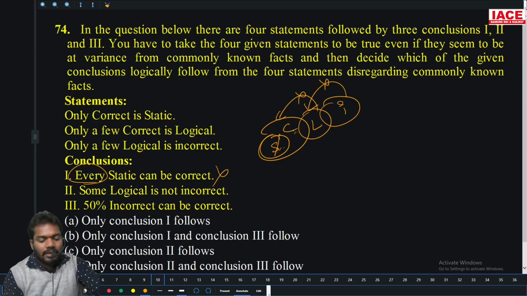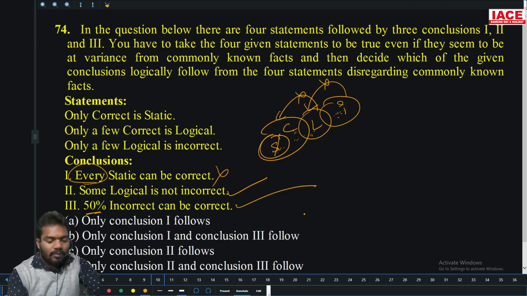Then some logic is not incorrect. Yes, they are only telling. Some part of logic is not at all incorrect. Yes, follows. 50% means some incorrect can be correct. Some incorrect can be correct. Yes, they are asking can be. So both 2 and 3 follow. Option D is the right answer, ma.